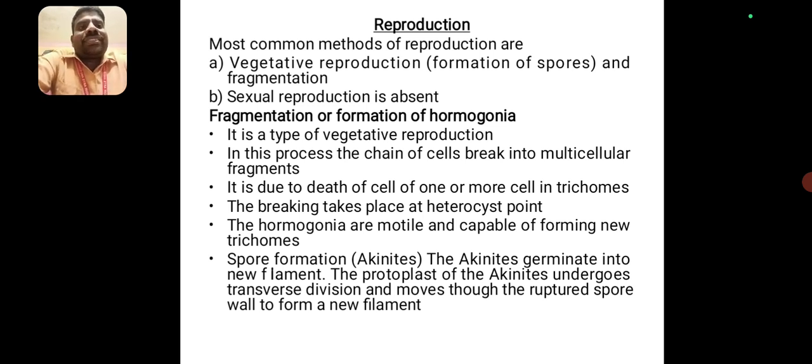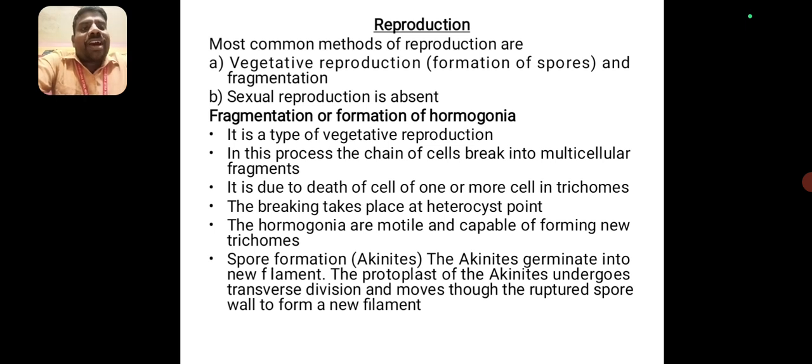It is a process in which the chain of cells breaks into multicellular fragments. It is due to the death of one or more cells in the trichome. The breaking takes place at the heterocyst point. The hormogonia are motile and capable of forming new trichomes. The spore formation means akinetes. The akinetes germinate into a new filament.